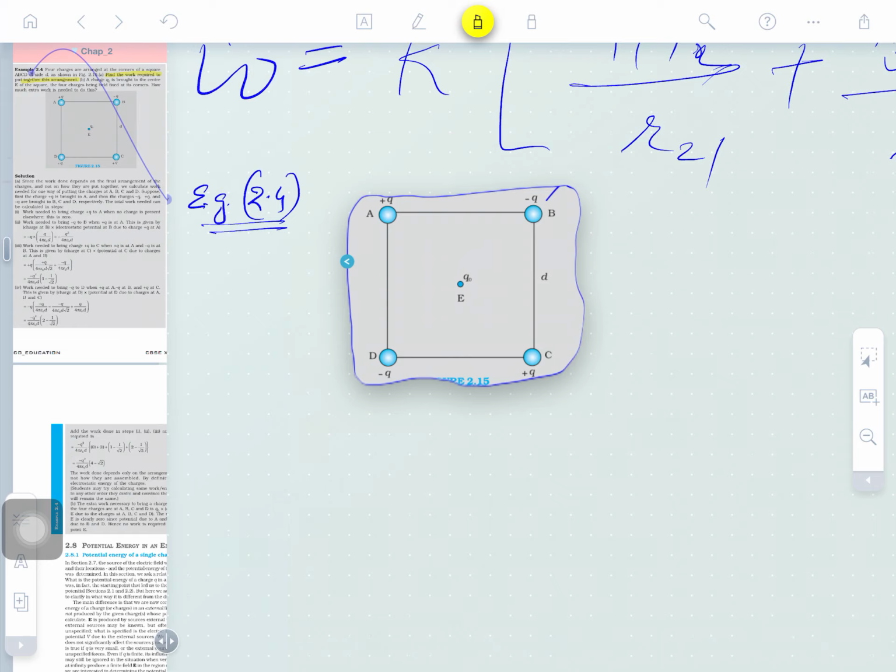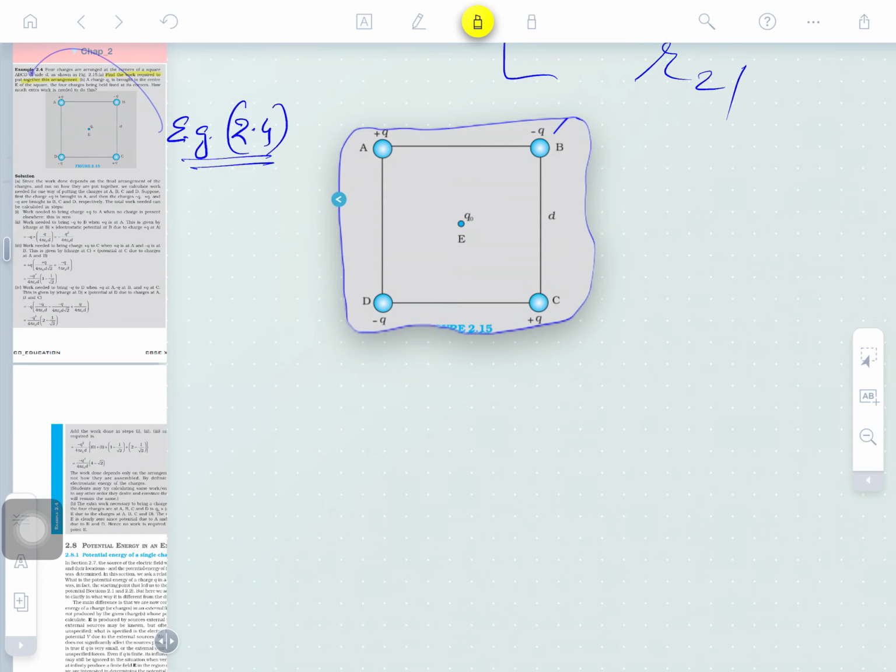In the world, every system, every configuration has its own energy. Someone has spent the energy in making the configuration. Like at a building construction site, a lot of labor do the work, and their energy is synthesized inside the building. This is sometimes called configuration energy. So we need to find out the work done.